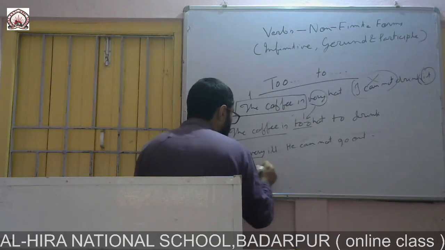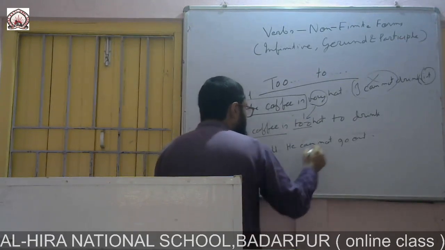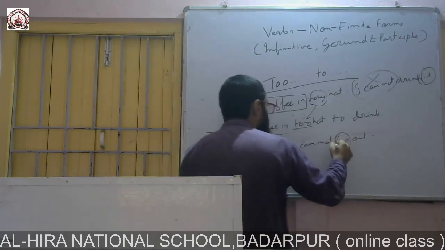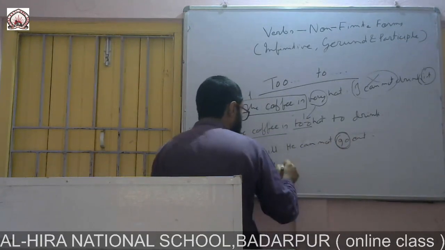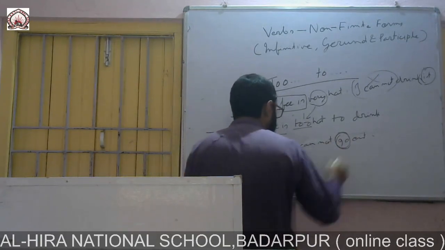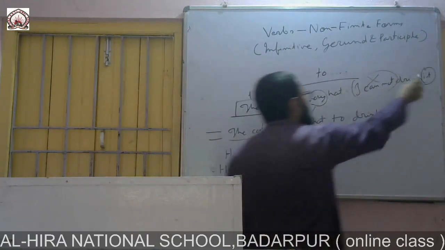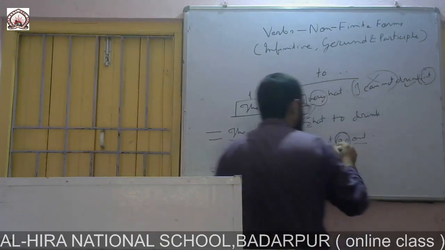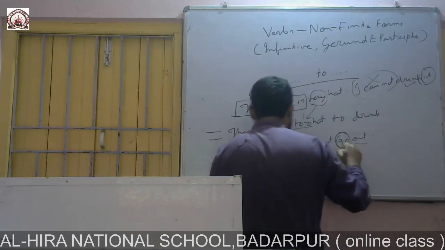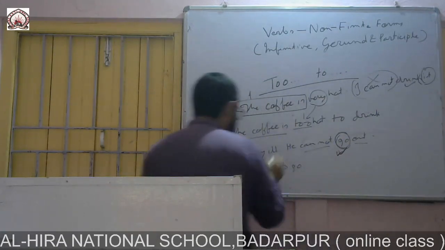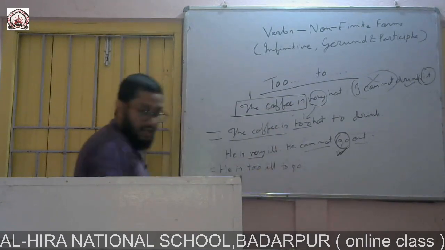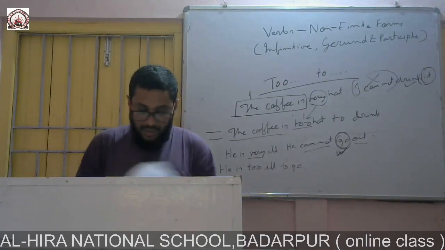Too ill. Then this portion, from this part to go. The rest of the portion should not be written. Here I have cut here. See, only one portion I have kept. He is too ill to go. So this is the formula. Okay.